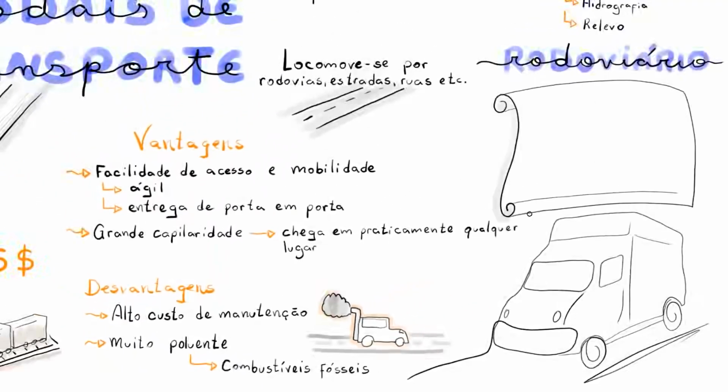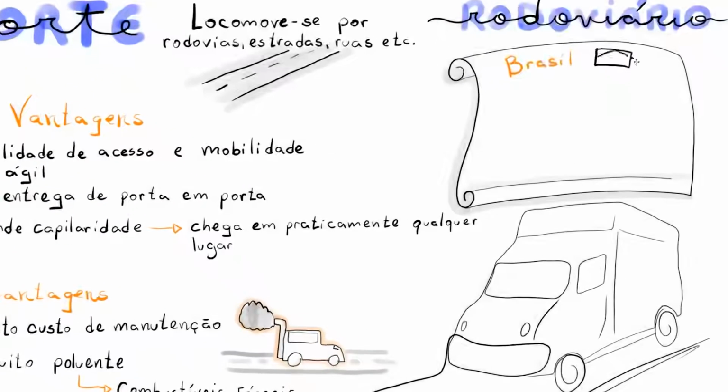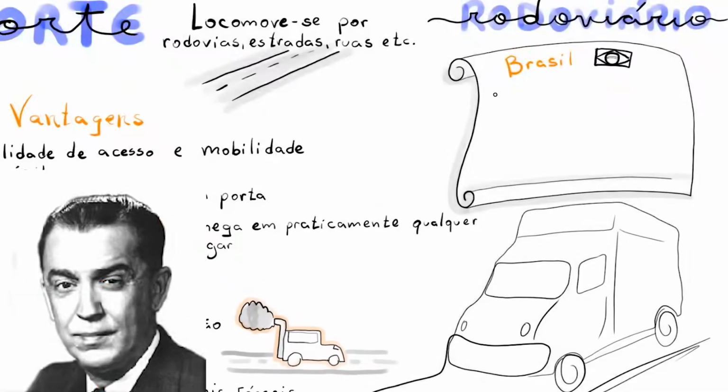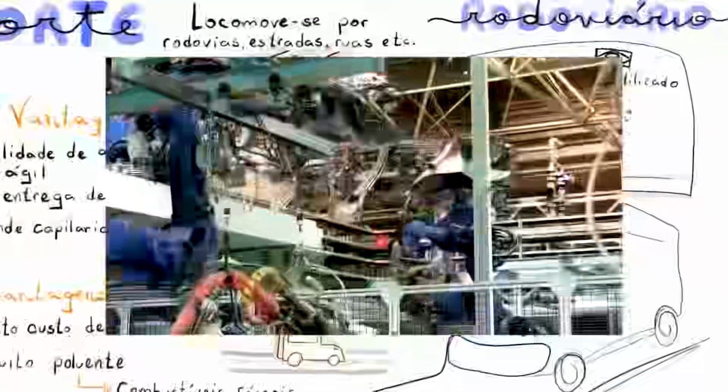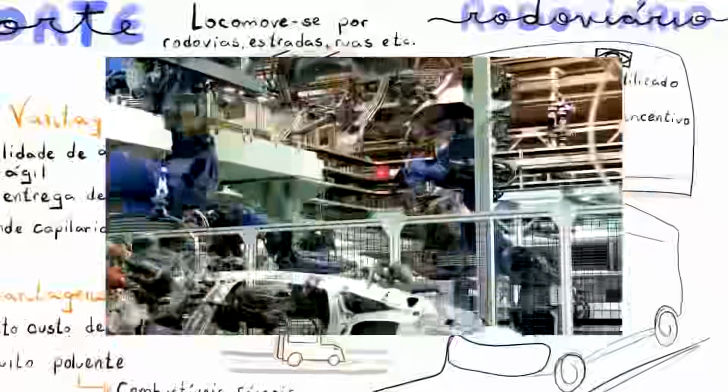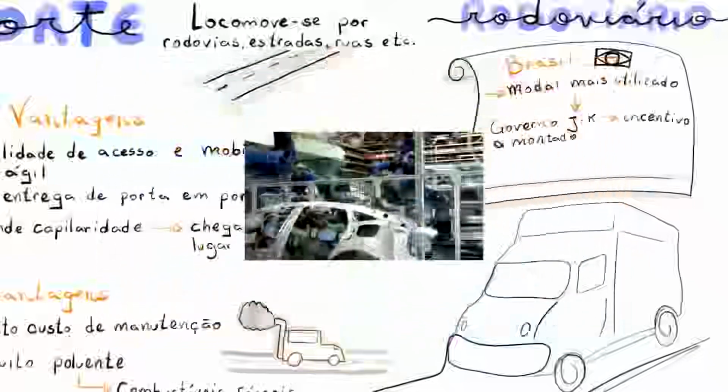And another very important thing you need to know is that this is the most widely used mode of transport in Brazil. That has historical roots. One of the reasons is the JK government. Have you studied the JK government? Juscelino Kubitschek? Back in the 50s and 60s, there was a big investment here in Brazil in highways. That was largely due to the incentives that were given, the car manufacturers that came to produce here in Brazil. So there was this big investment within the state in highways.